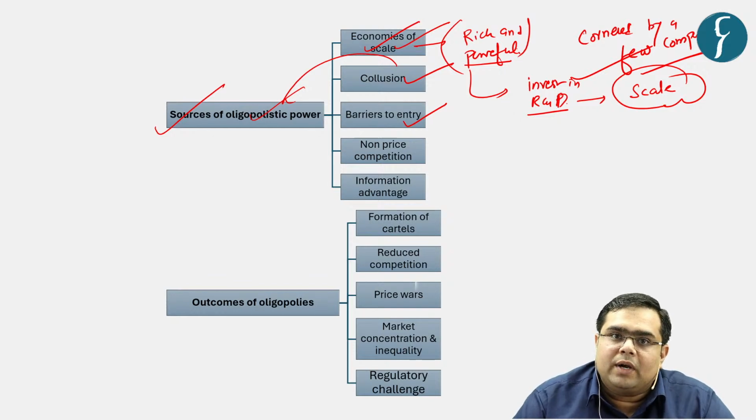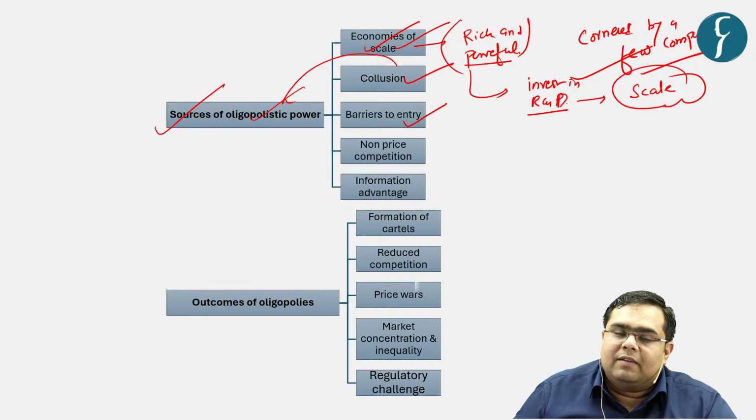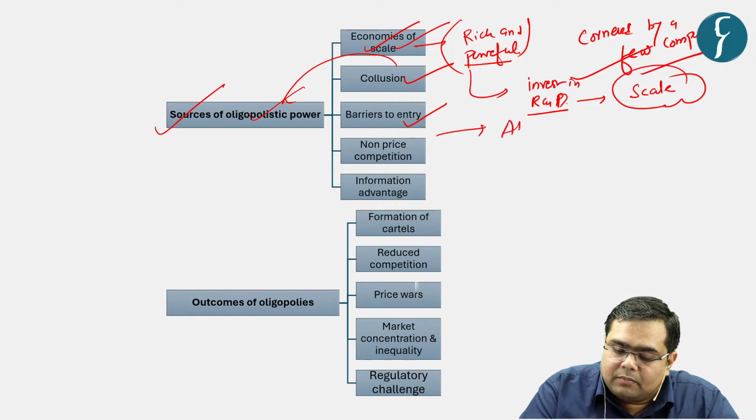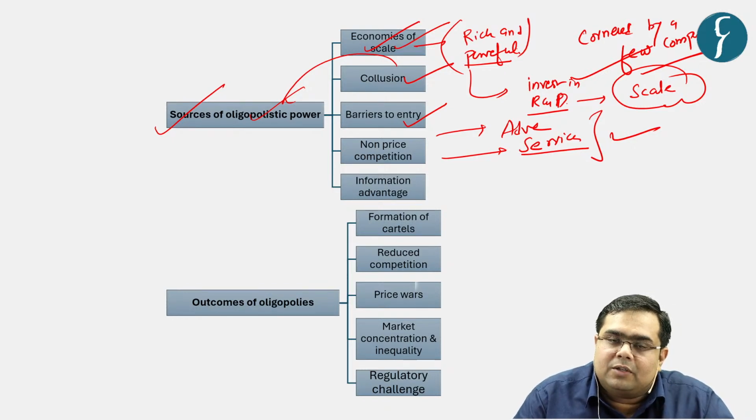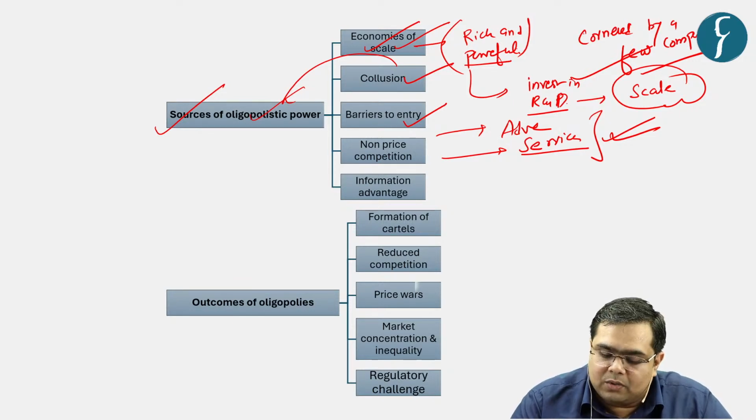And how do they do it? They do it by spending a lot on advertisements. They will provide better services, and so on, so that a person gets cornered with respect to that particular company and does not go to the other company, does not come into the competition.